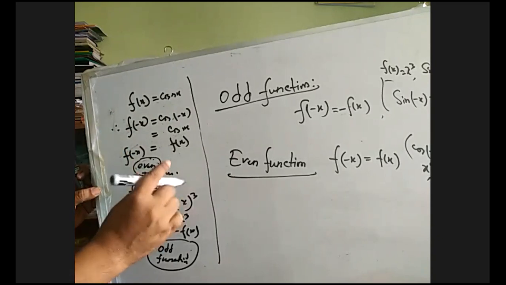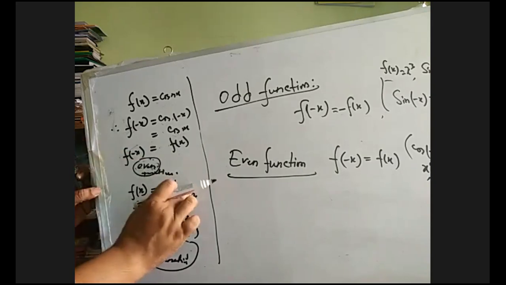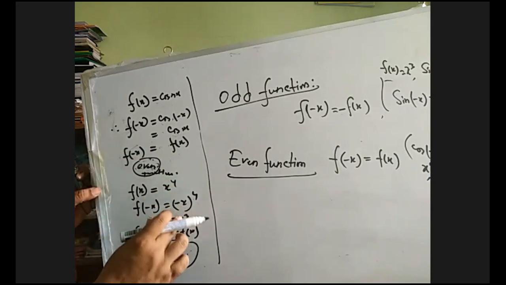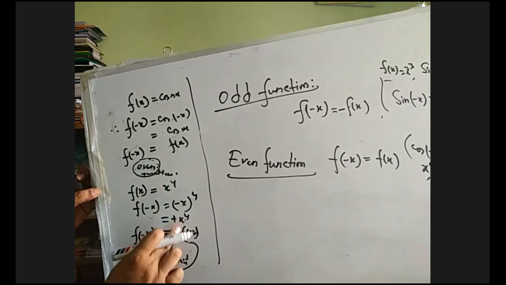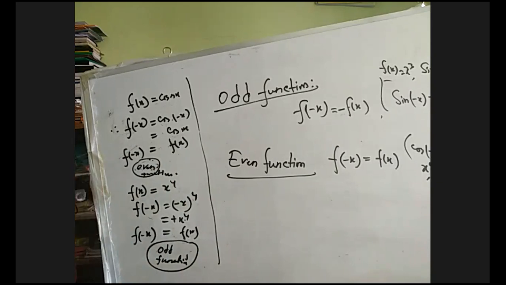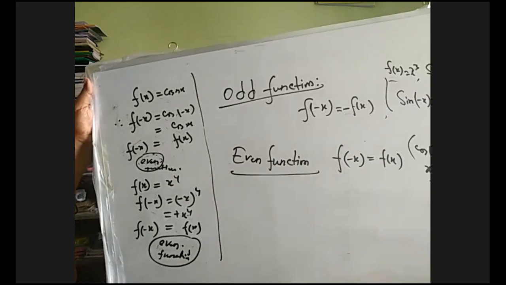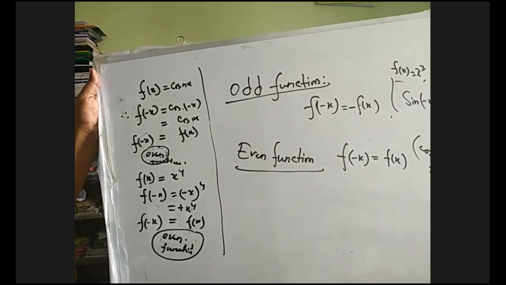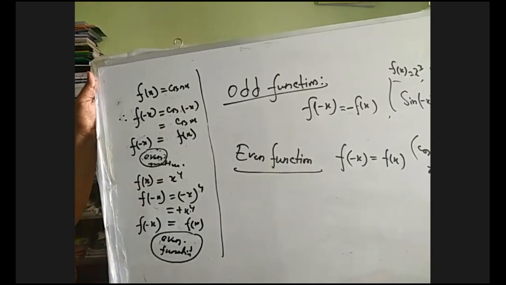Similarly, if we replace x with minus x in x to the power 4, then it will become what? Plus x to the power 4. That means this is the property of f of minus x equals f of x. That means this is the property of an even function. Remember it. Understand everybody? This is an example of an even function, and this is also an example of an even function.